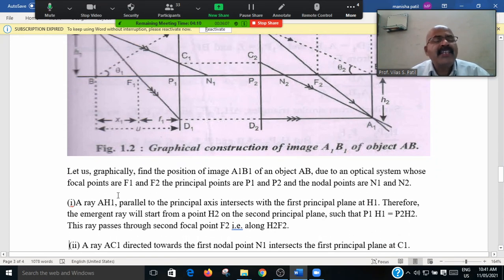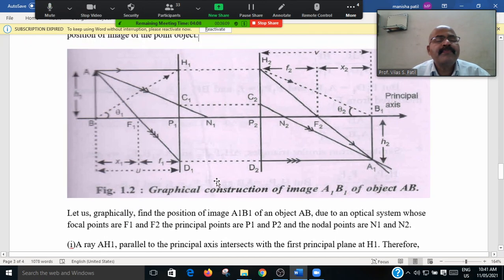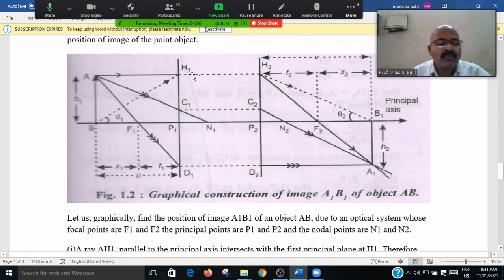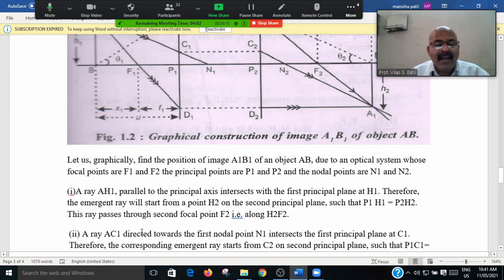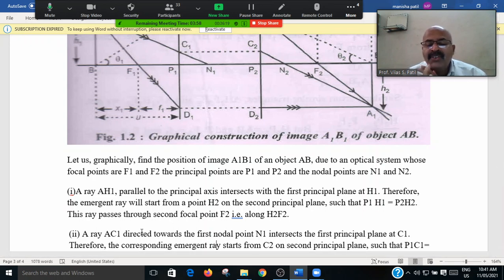A ray AH1, parallel to the principal axis, intersects the first principal plane at H1.